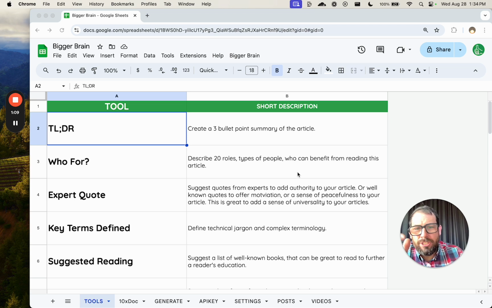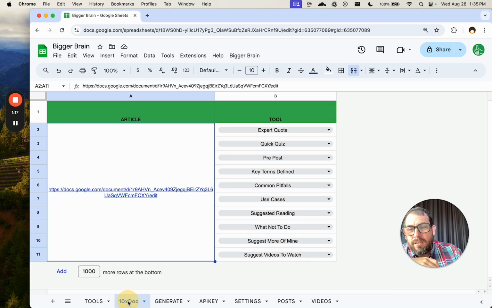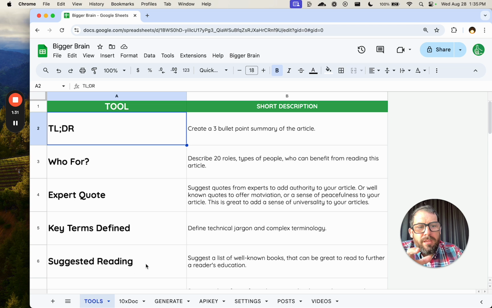It is a Google Sheet. It can be used with Google Docs, by the way. You can write an article in a Google Doc, put the Google Doc URL in here, and then choose the tools you want to add, and it will add it to the Google Doc. It uses AI. You will need an API key to generate content. It does not generate content from scratch. It needs something. So that's what differentiates this from AI writers I've found.